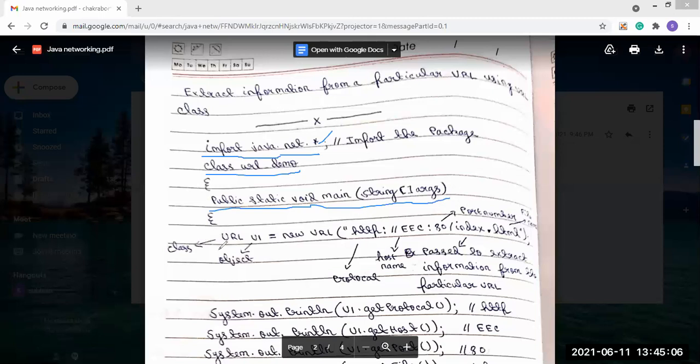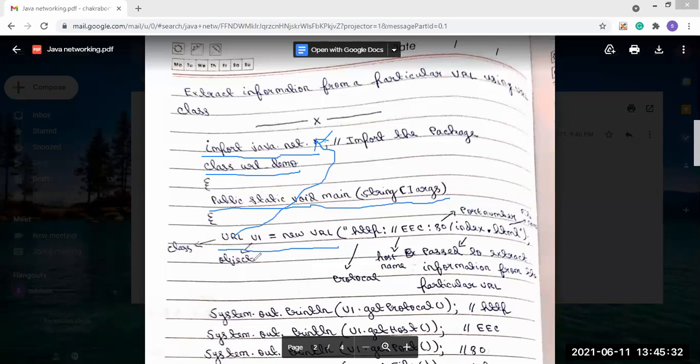Now inside this, you see, I have written URL u1 = new URL. This is the URL class, and it is present in the java.net package. Now we want to use it in our program.